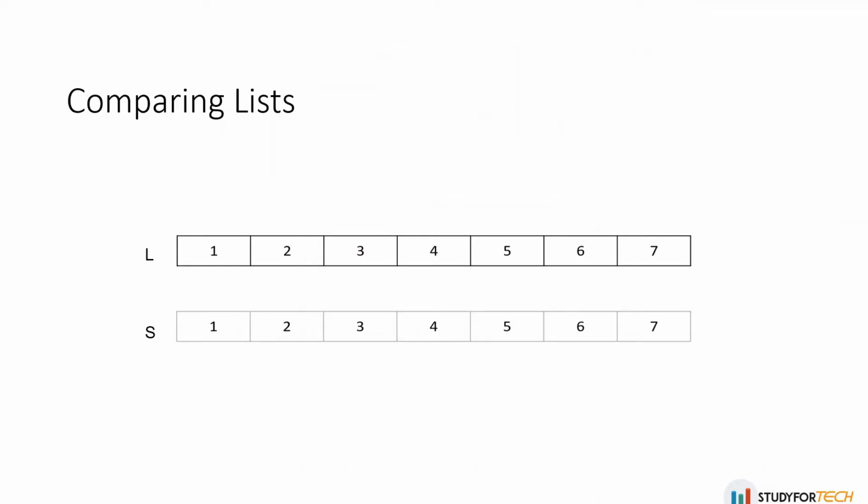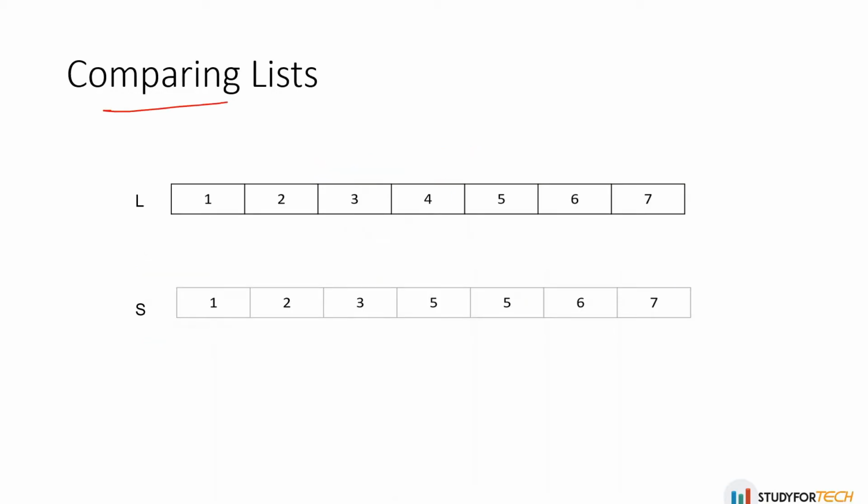Comparing lists. The comparison of two lists can also be performed. When we have a first list L and a second list S, it will go in lexicographic manner. It will first compare this one. When I say L equal to S, it will say true if all the elements are the same. So these are the same, this also is the same, here also you can see it is the same, this is also the same, this is also an equal value. So it will say L equal to S is true.